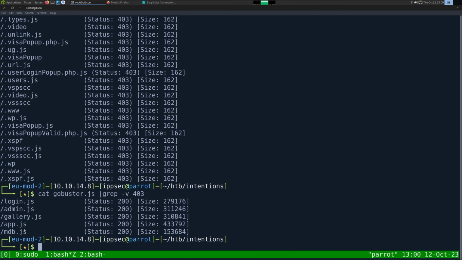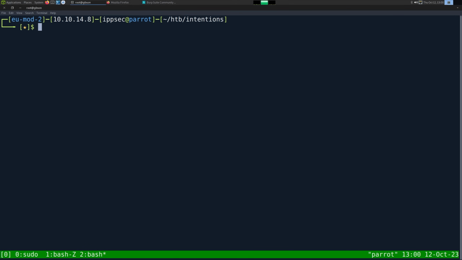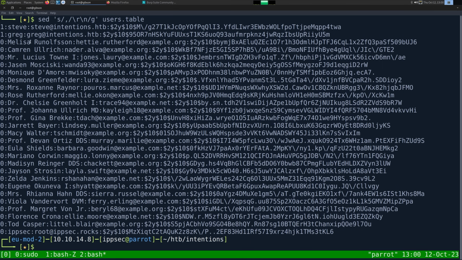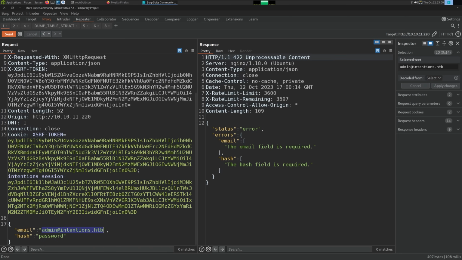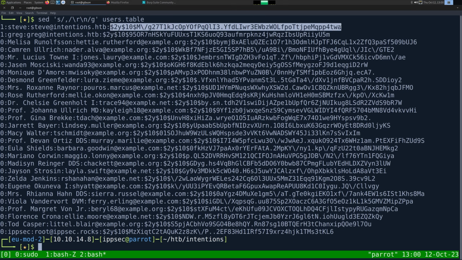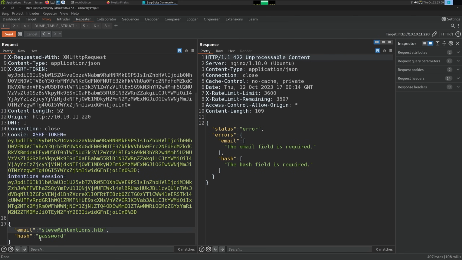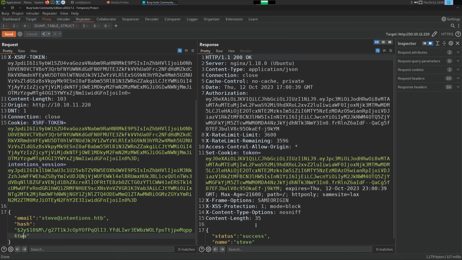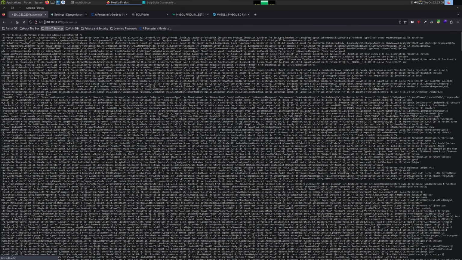So I'm going to, was it here I had it? We can use steve@intentions.htb. And then the hash. Copy, paste. And we get a login success. So what I'm going to do now is log out of the application and log back in with Steve.